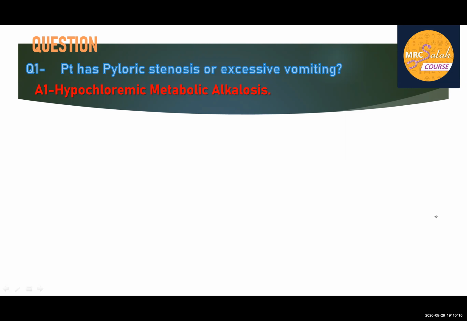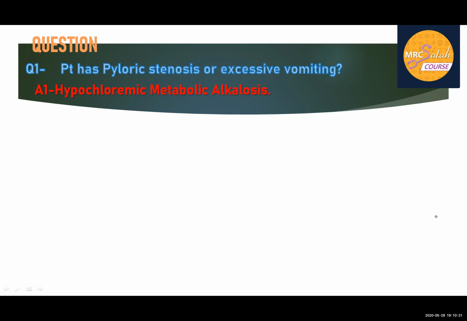So again, a patient with vomiting, this will activate the renin, angiotensin, aldosterone system. So aldosterone will be released. This will cause sodium retention and potassium excretion, which will cause potassium to be lost. So this will cause hypokalemia.